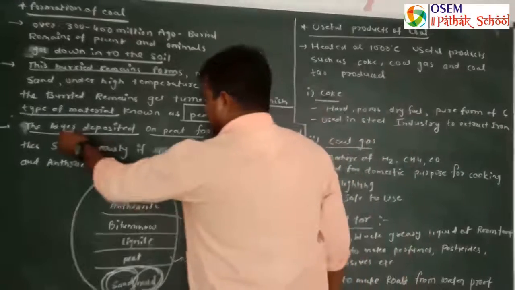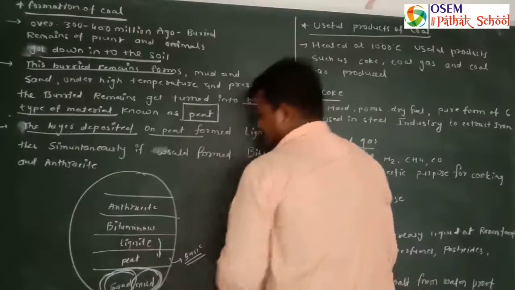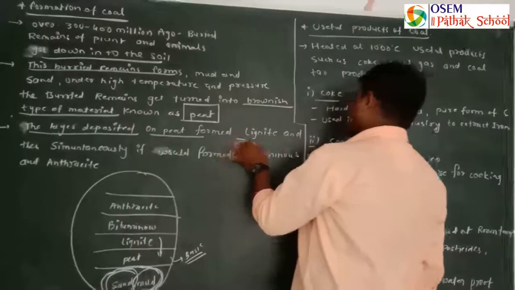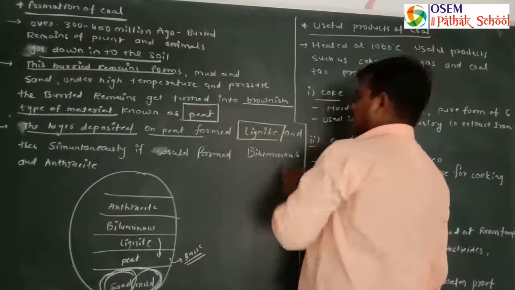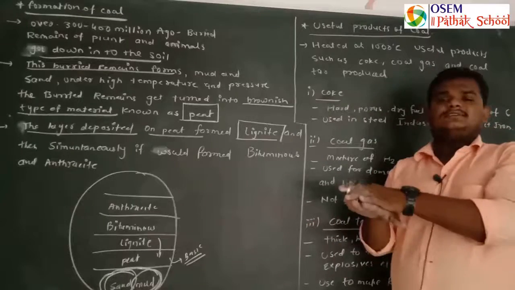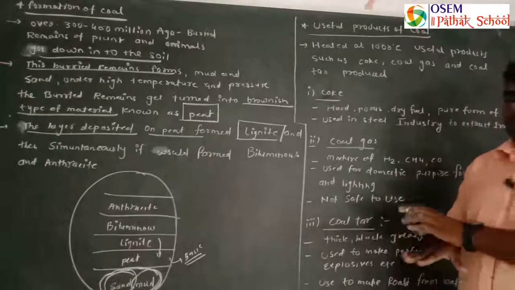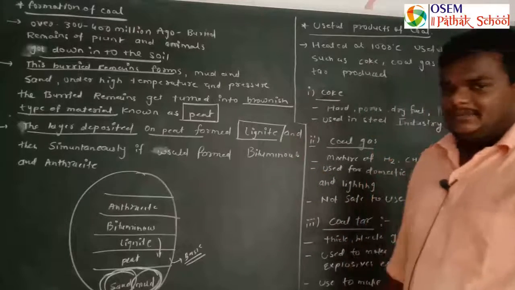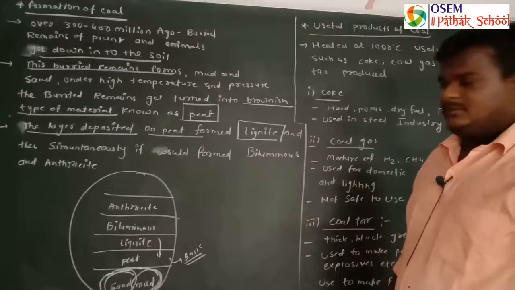When the layer is deposited on peat, this will form lignite type of coal. Peat yahan pe form hua, peat ke upar dusre jo layers form hue carbon ke, this will form lignite type of coal.